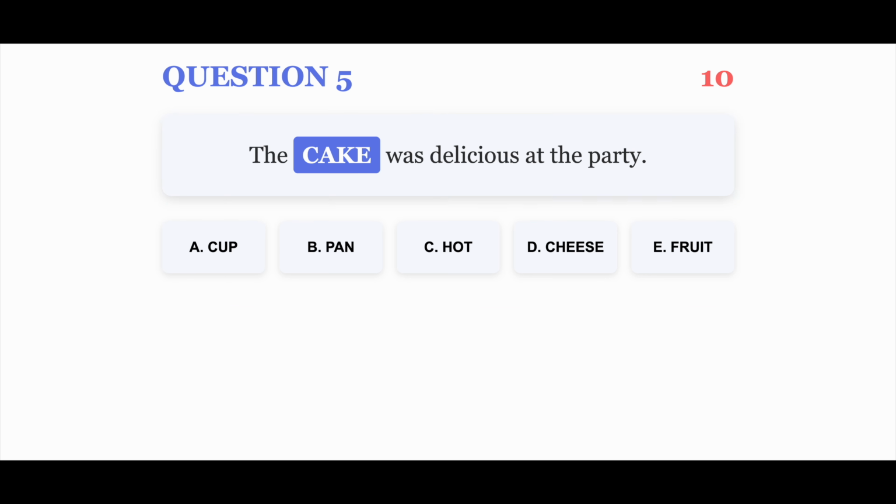Question 5. The cake was delicious at the party. Your options are A. Cup, B. Pan, C. Hot, D. Cheese, E. Fruit. You have 10 seconds.